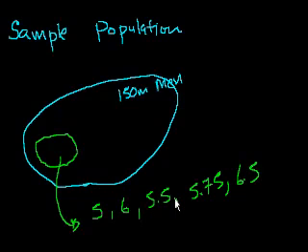Those are the 5 people that I sample, and we could talk more about what's a good way to generate a random sample from a population so it's not skewed one way or the other. But anyway, if I was kind of lazy, so I only took 5 measurements, this is the way I would do it, and this would be a sample of the population. So instead of taking the arithmetic mean of this entire group of 150 million people, I might just be happy taking the mean of this sample, and that'll be called the sample mean.